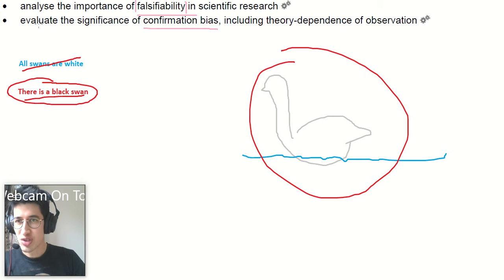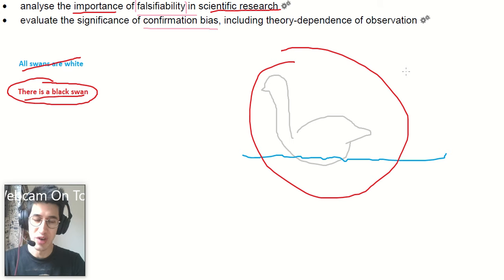The importance of this in scientific research. It is very important that our hypotheses are falsifiable because that allows us to challenge our own beliefs, right? If we believe that all swans are white, then this first statement is a good one to make because then someone can challenge our belief and we can be shown to be wrong.